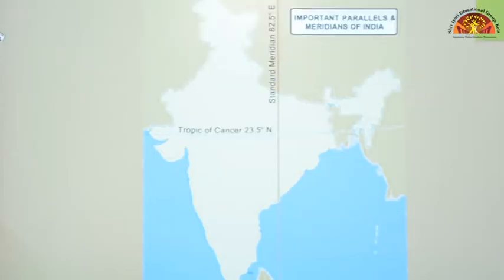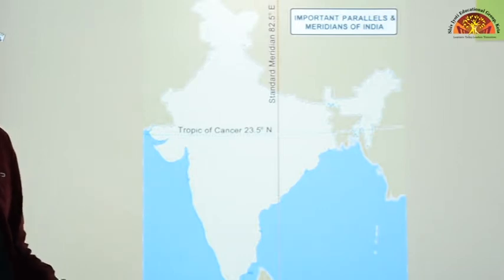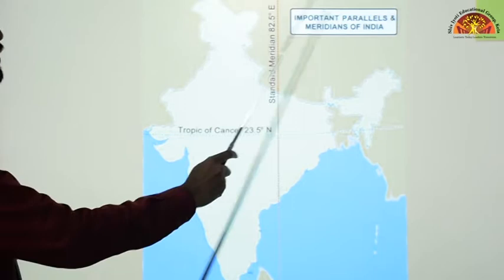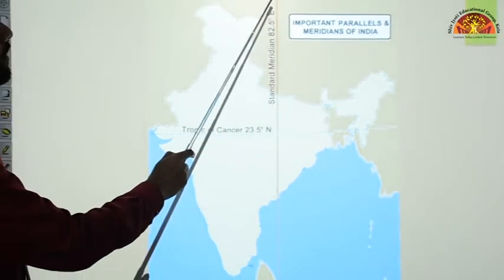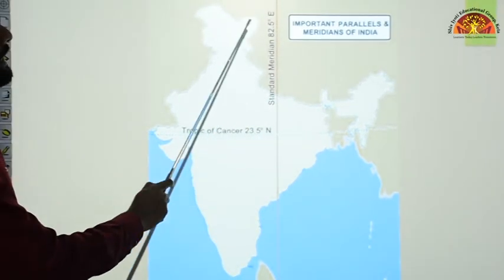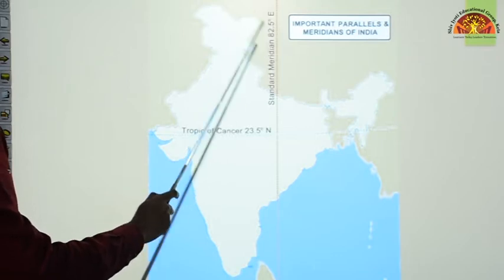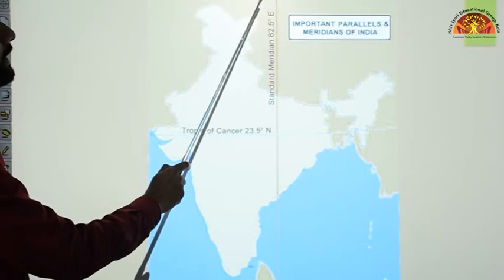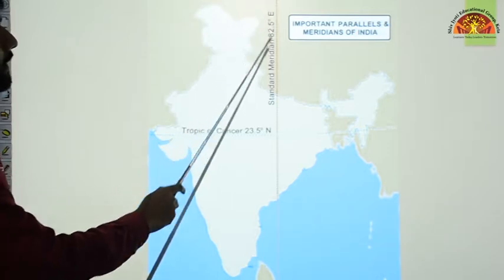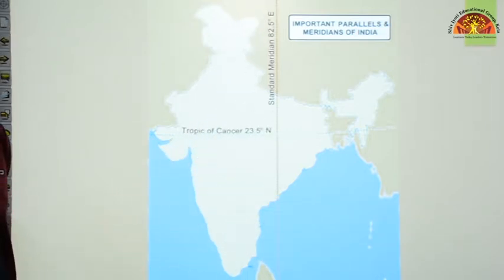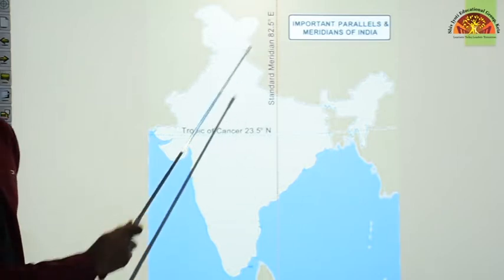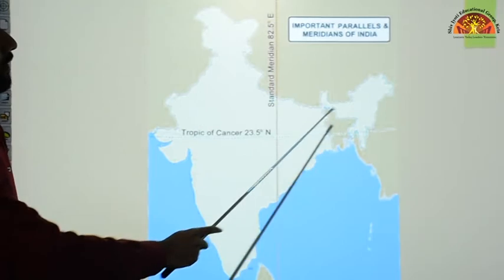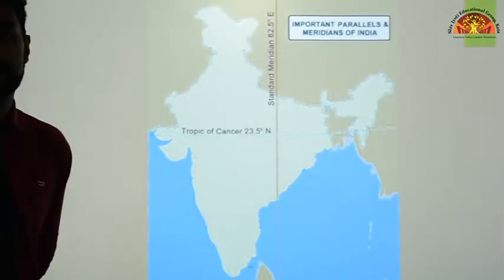So keep your pencils ready. First we are marking the standard meridian. Above your map, there will be a list of longitudes, okay? So locate 82.5 degree east, okay? You have to locate the longitude which is 82.5 degree east and mark a straight line running all the way through India, okay? This is our standard meridian, okay?